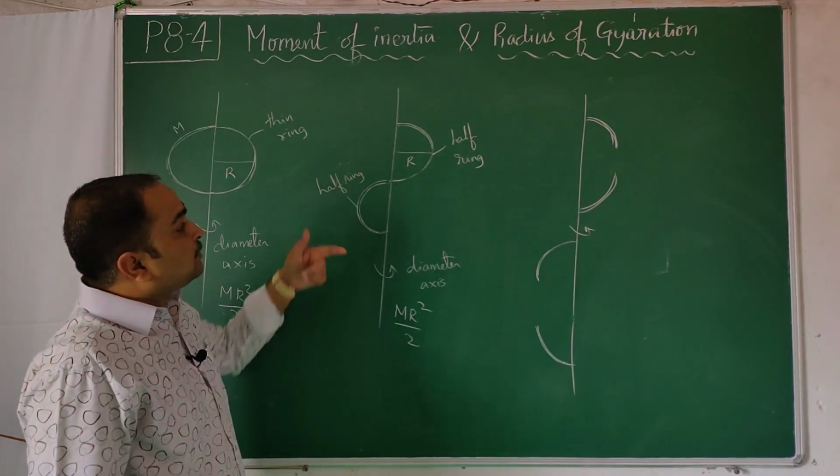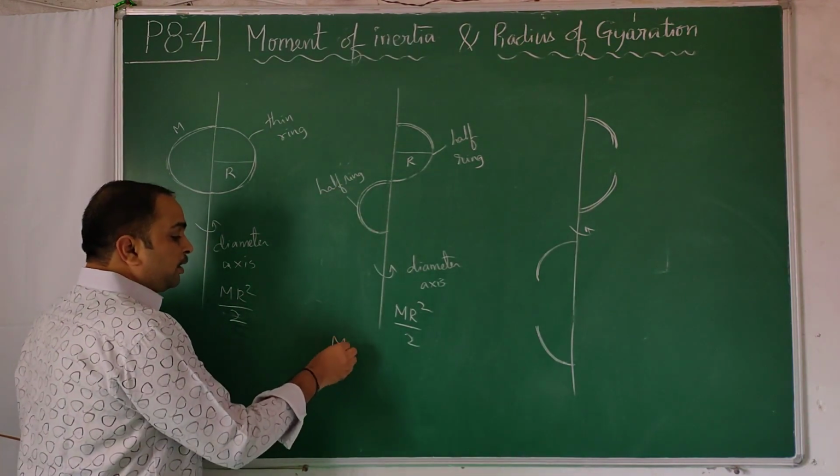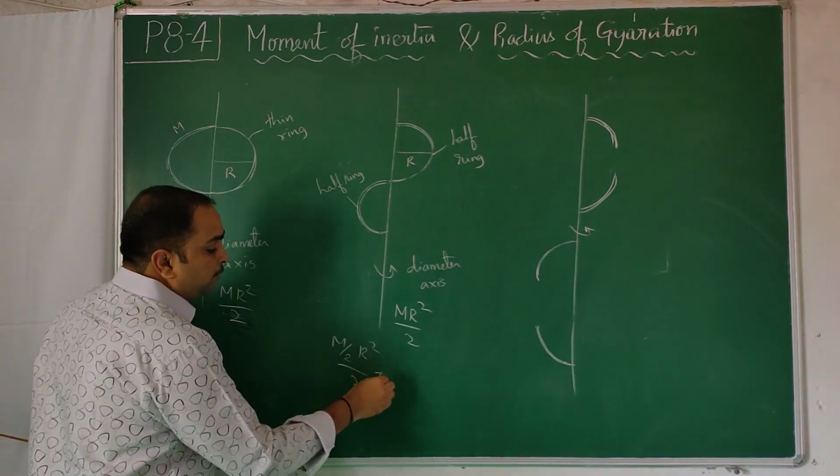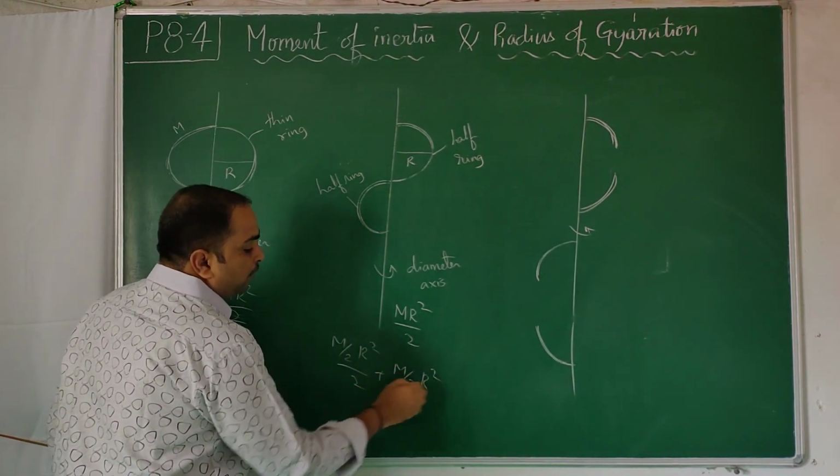You may say, sir, the masses became half. No, take it: M by 2 r square by 2 plus M by 2 r square by 2.